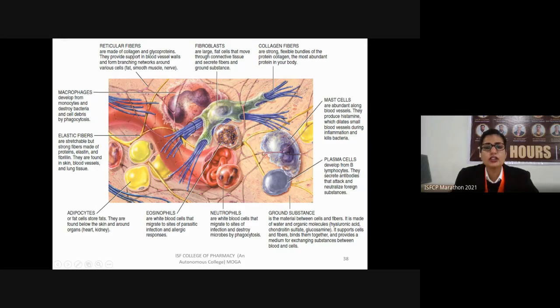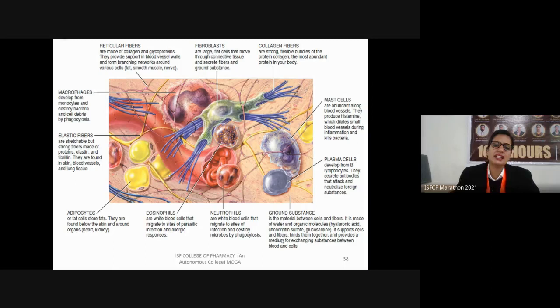So what is a ground substance? A ground substance is the material which is present between cells as well as fibers. It is made up of water and other organic molecules which include hyaluronic acid, chondroitin sulfate, glucosamine, etc. The function of these ground substances is to support the cells as well as the fibers and to bind them together with one another. It also provides the medium for the exchange of substances between the blood as well as the cells.